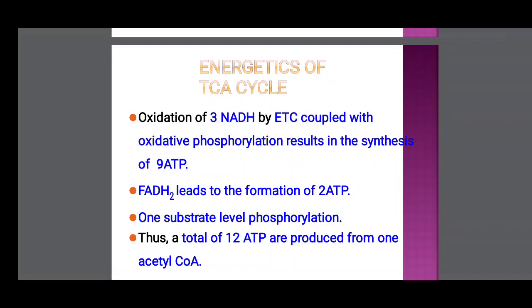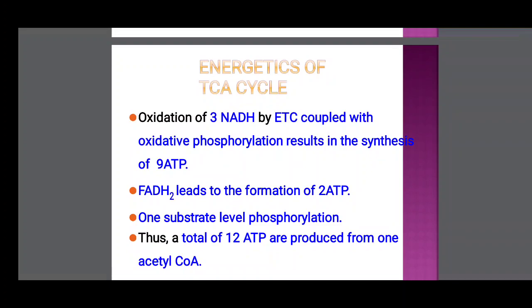The formation of 3 NADH by ETC coupled with oxidative phosphorylation results in the synthesis of 9 ATP. FADH2 leads to the formation of 2 ATP. One substrate level phosphorylation gives 1 ATP. Total 9 plus 2 plus 1, 12 ATP formed in one Krebs cycle, that is, for one acetyl coenzyme A.